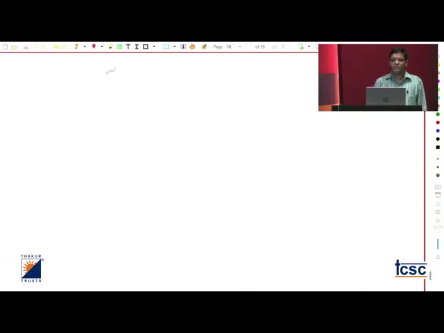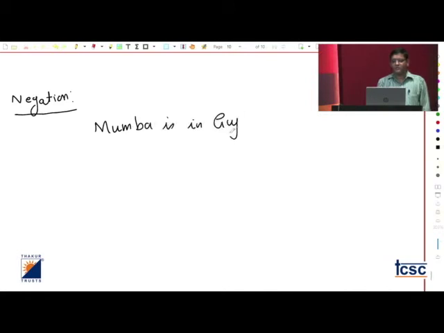Another thing that is very popular for a statement is negation. So if I say Mumbai is in Gujarat, definitely it's a statement, it's false, right? No one can object here. Mumbai is in Gujarat, and this is a statement definitely, and the truth value is false. False, I am writing here.